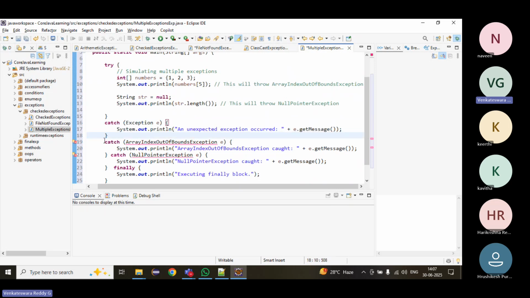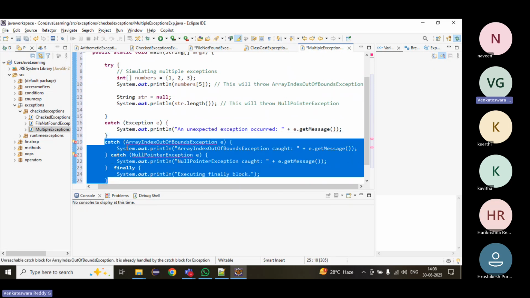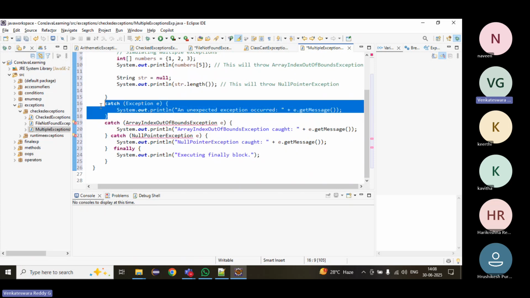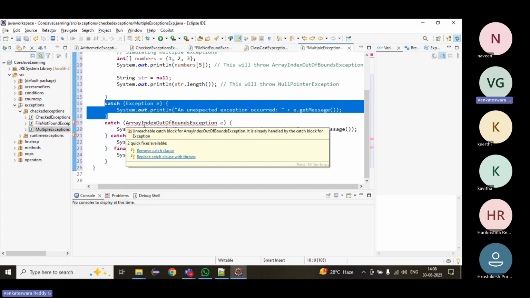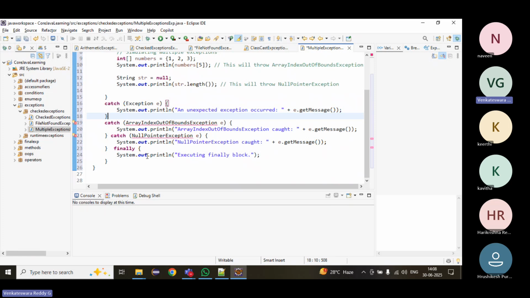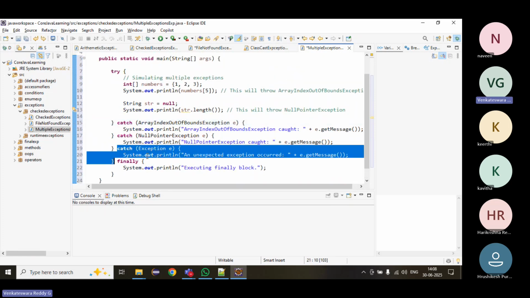It will not reach the other catch blocks, because this is the parent exception and it catches all. So we will get an error like unreachable catch block, since it is already handled by the Exception catch block. So first we have to write the child class, then the parent class.